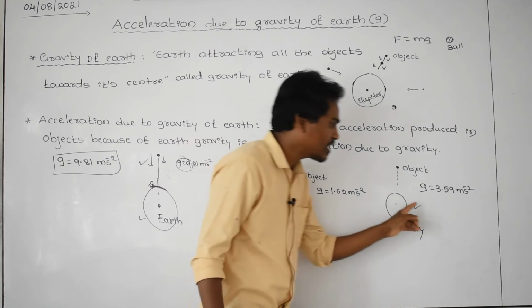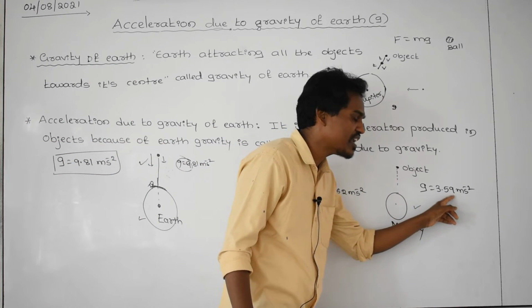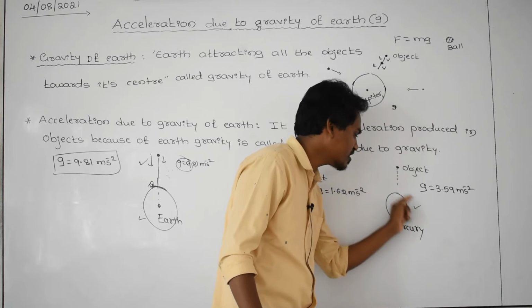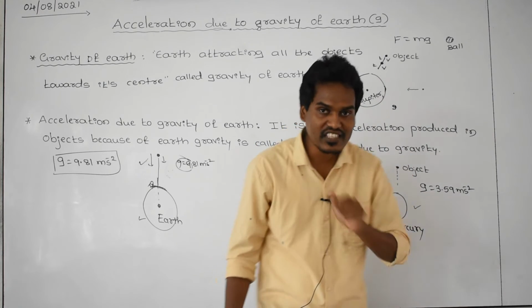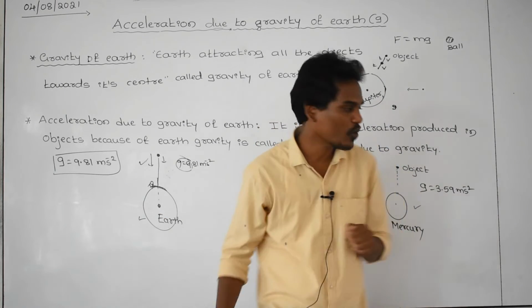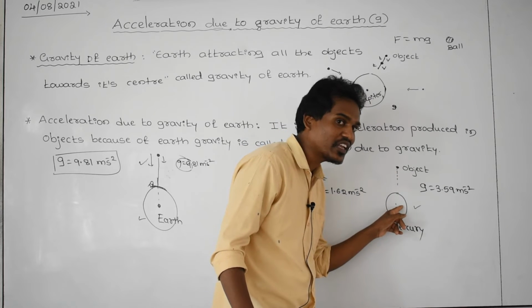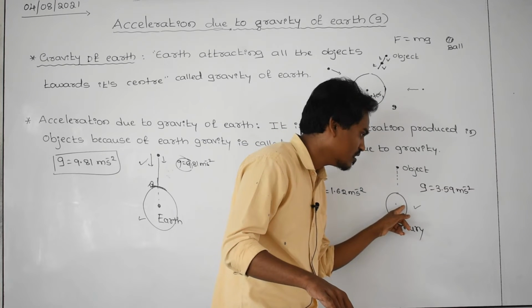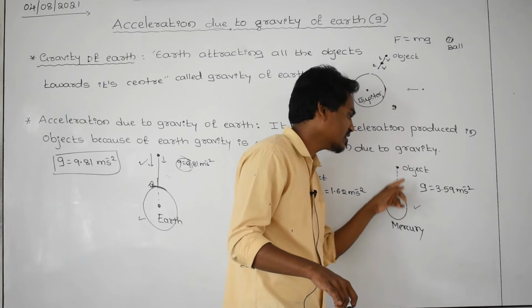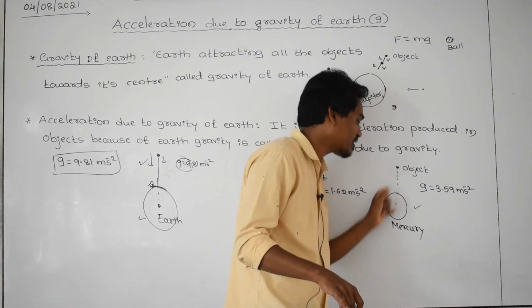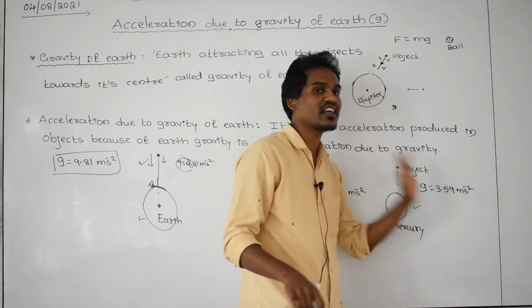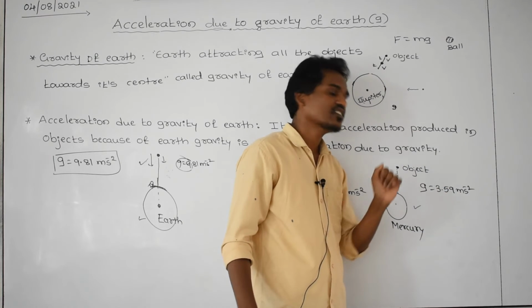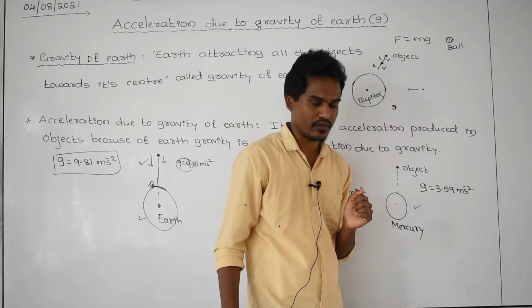And here Mercury acceleration is 3.59 meter per second square, because its mass is less compared to earth, therefore it has less gravity than earth, therefore the acceleration produced in the object because of Mercury gravity will be less, that is 3.59 meter per second square.